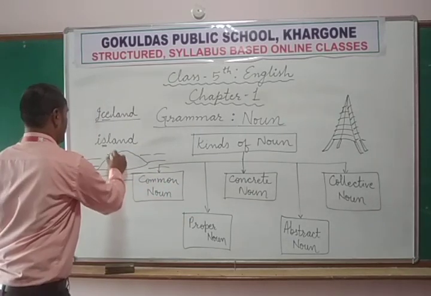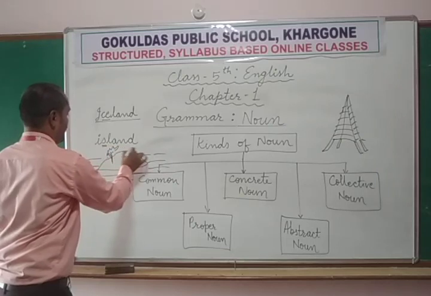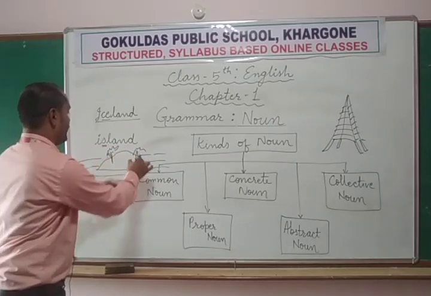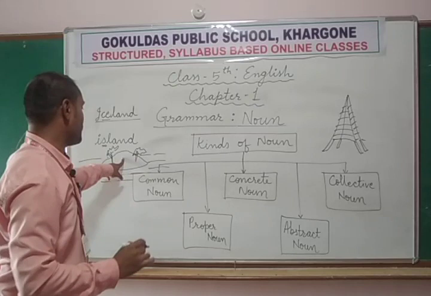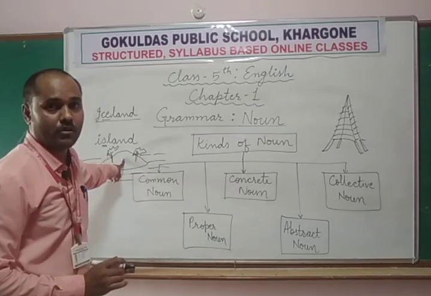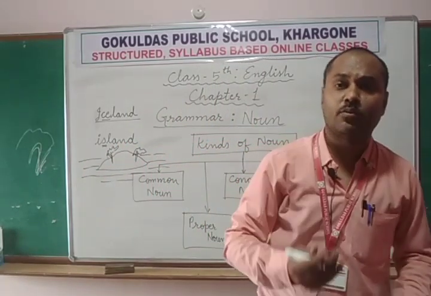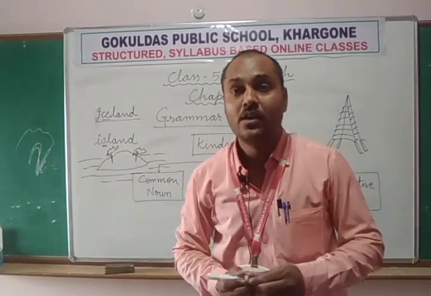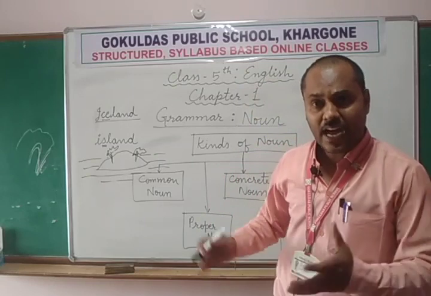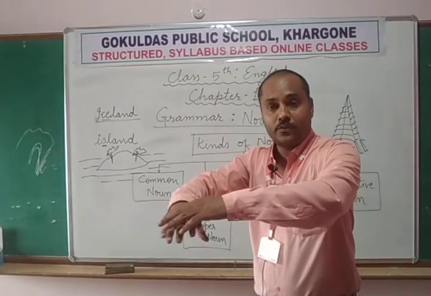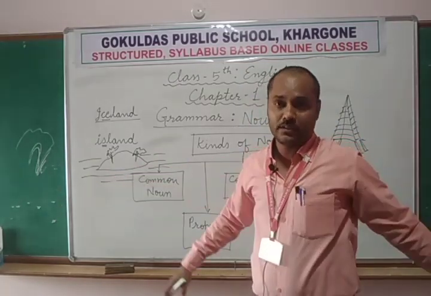This is where we have so many trees and it is surrounded by some oceans or seas. So this type of area is called island. So island can be any, just like Andaman and Nicobar Island, Maldives Island in India, Sri Lanka. Okay, these are islands because these are covered with water bodies from all around the sides.